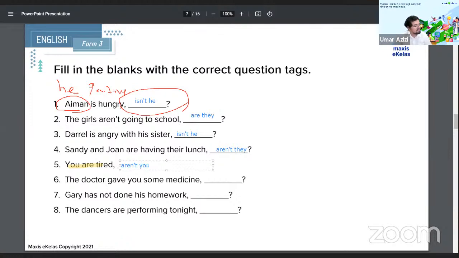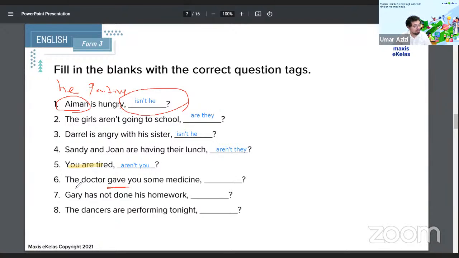All right, number 6. The doctor gave you some medicine. So aren't, isn't, is in the present tense. The doctor gave here is the past tense. So here's some hints here now. Now it's getting a bit more specific. Gave you is in the past tense. So what format should the answer be in? It should also be in the past tense.